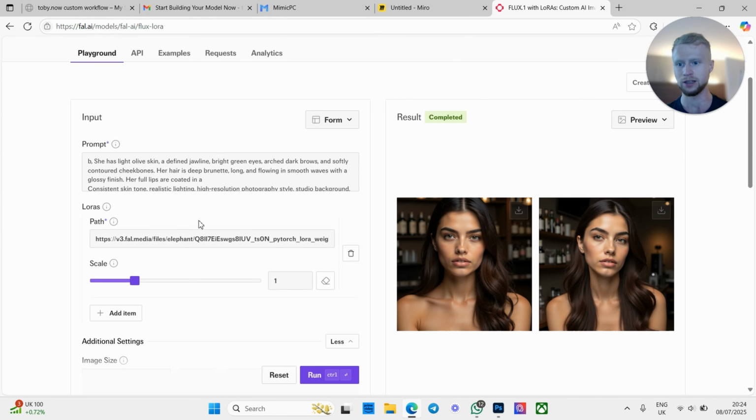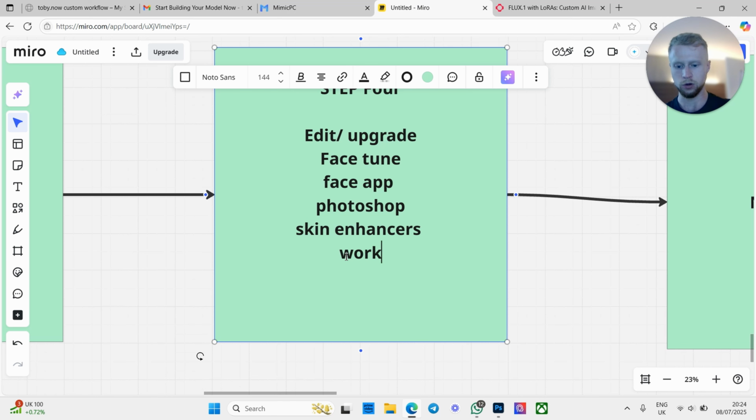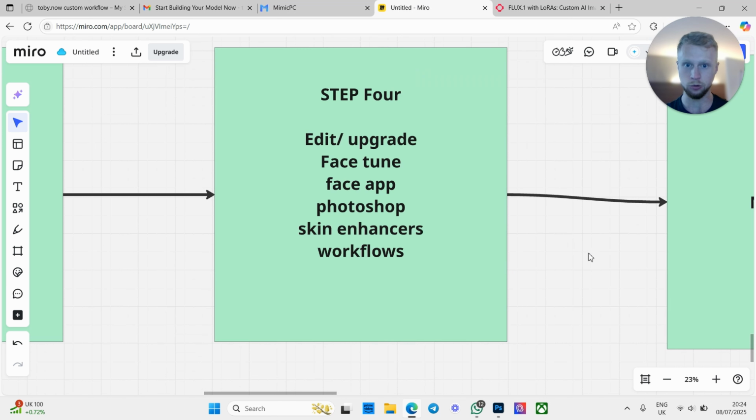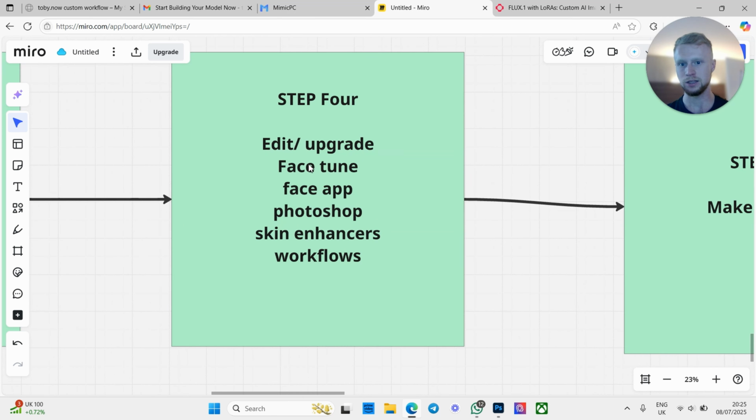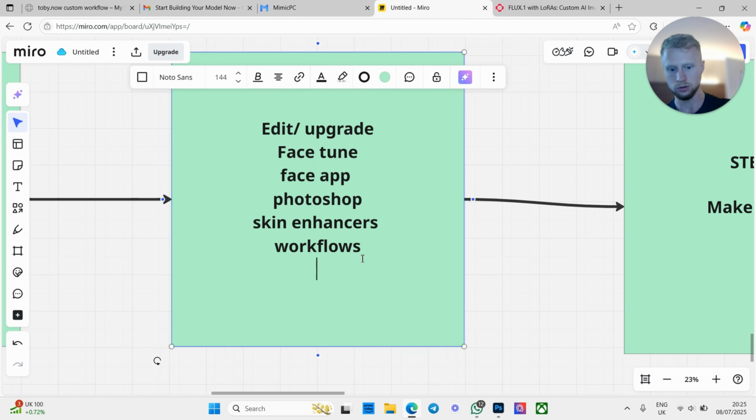You can obviously get a lot better than that with this Allura on another workflow. So all of these things are going to help you upgrade and edit your model massively. Portrait Pro is a good one as well.